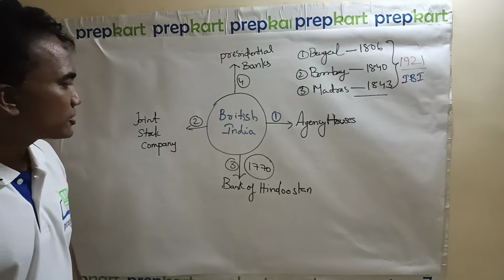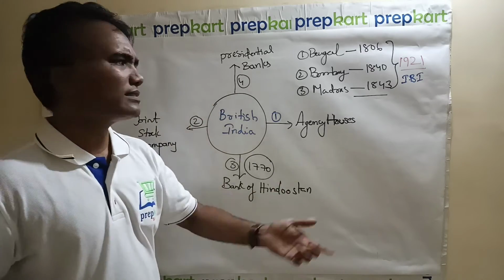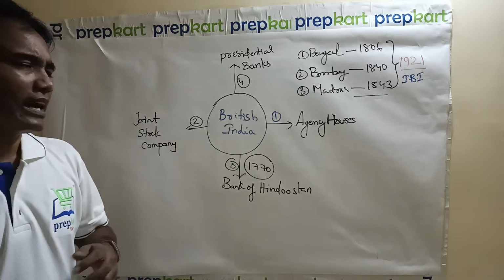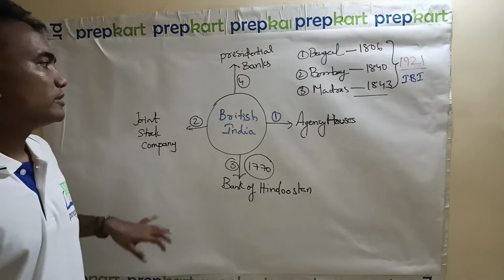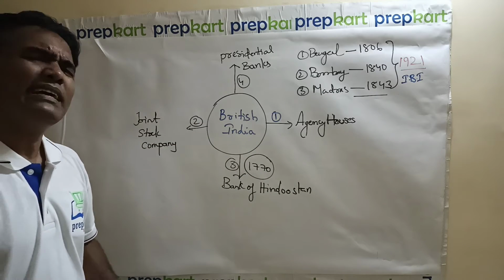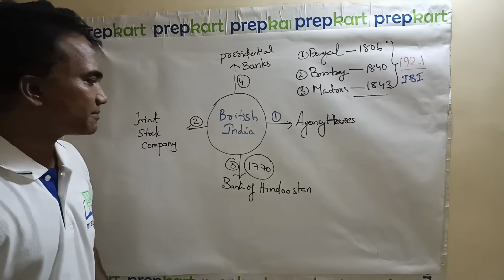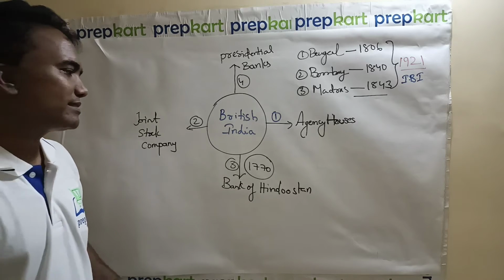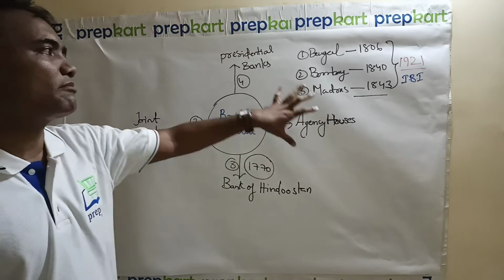Agency houses, joint stock companies, then you have Bank of Hindustan. One way or the other, these two, agency houses and joint stock companies, are synonymous, but I have separated them because there is a possibility of learning two different words. So agency houses, joint stock companies, and in 1770 you have Bank of Hindustan. In the middle you have a number of banks, important only from a stock point of view, like the Punjab National Bank establishment and the Bank of Baroda establishment. I'm not going to focus on those things. I'm focusing exclusively on whatever was done by the British.